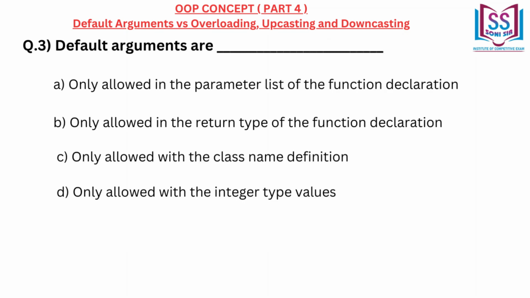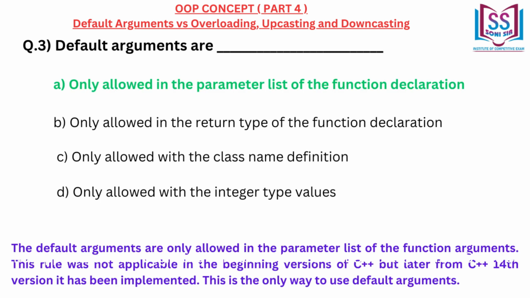Default arguments are dash. A. Only allowed in the parameter list of the function declaration. B. Only allowed in the return type of the function declaration. C. Only allowed with the class name definition. D. Only allowed with the integer type values. Correct answer A. Only allowed in the parameter list of the function declaration.